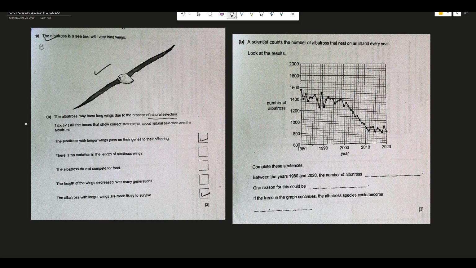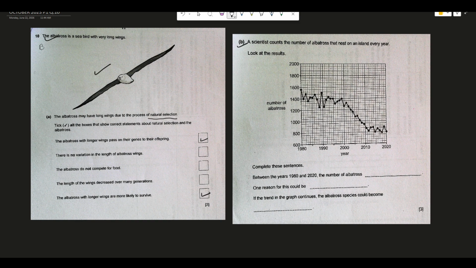Next question is B. A scientist counts the number of albatross that nest on an island every year.